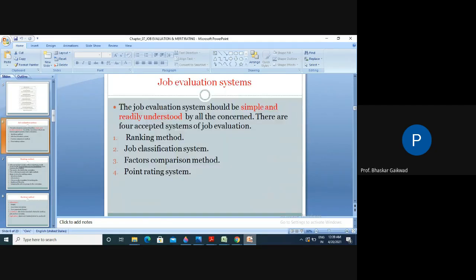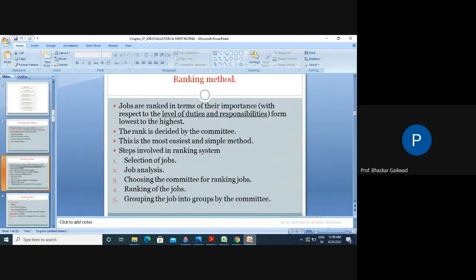Then job evaluation systems. Four systems are there: ranking method, job classification system, factor comparison method, and point rating method. So four methods are there for job evaluations. Ranking method: jobs are ranked in terms of their importance, from lowest to highest, 1 to n like this. Rank is decided by a committee. One committee is there; this is first, this is second, like this. This is the easiest and simplest method.